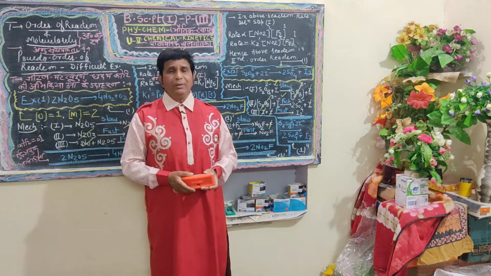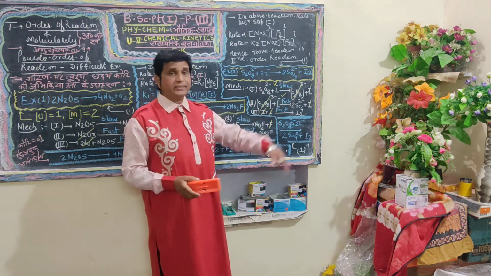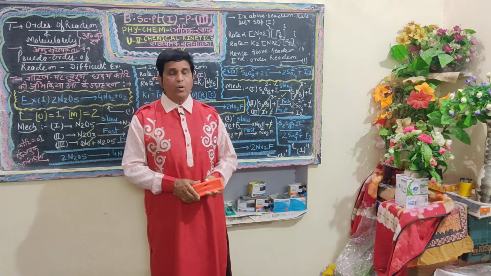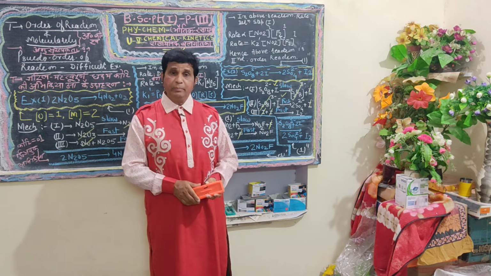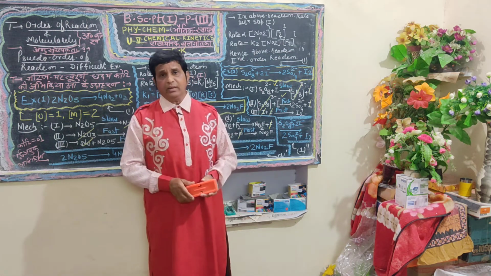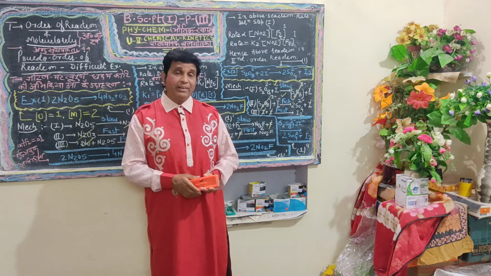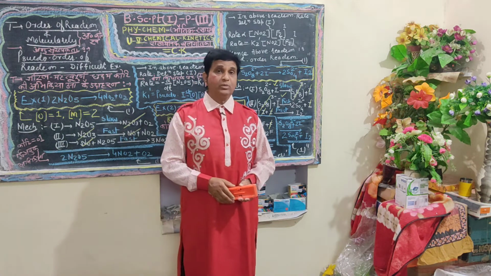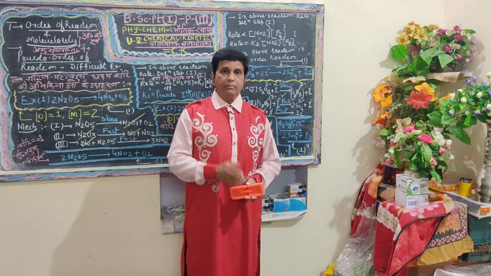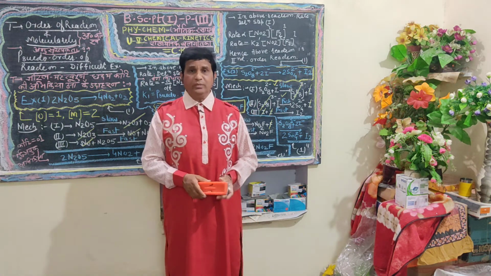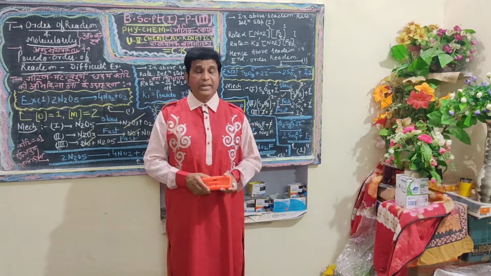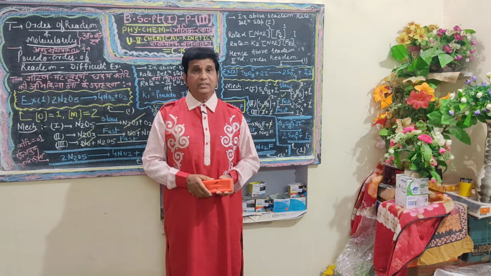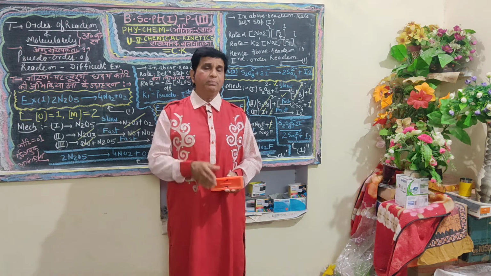We explained it with the specific example of the thermal decomposition of oxalic acid and sulfuryl chloride, and by applying the law of mass action, rate is directly proportional to the concentration of active mass, to the power of unity.